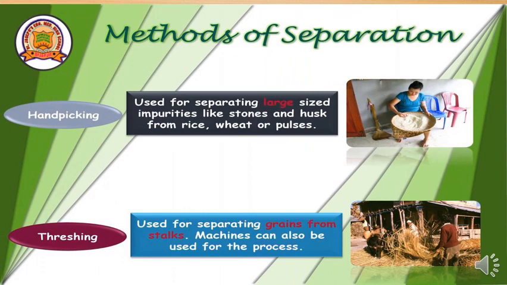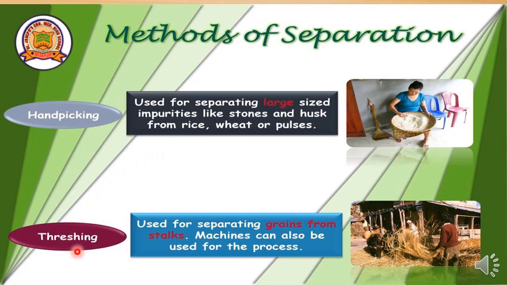Now we have discussed two different methods of separation. The first one is hand picking, used for separating large sized impurities like stones and husk from rice, wheat or pulses. You can see here a lady separating stones from rice by hand. The reason to do hand picking is that the impurities are of large size. If they are very small in size, then it is difficult to separate them.